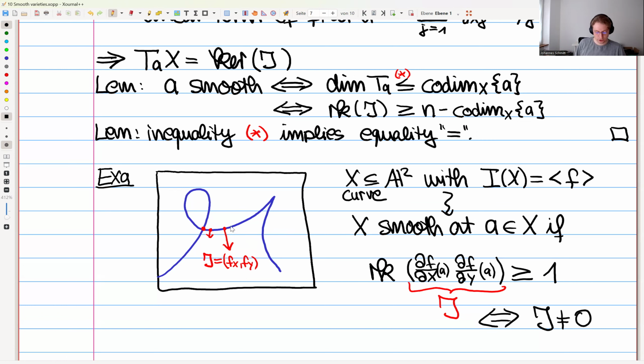But in general fields K, we don't really need this, and it suffices that J is non-zero. As we approach one of these singular points, you can check in some example that this gradient vector J gets smaller and smaller, and at this point J actually vanishes. Then you can check that this is a singular point. Okay, so this is the basic example to have in mind.